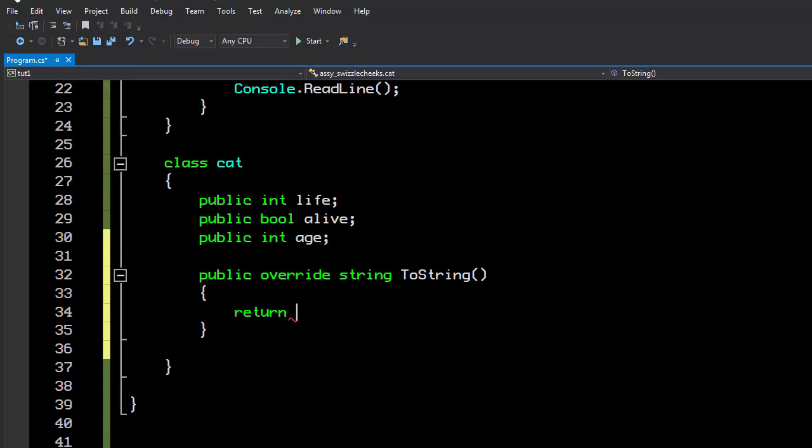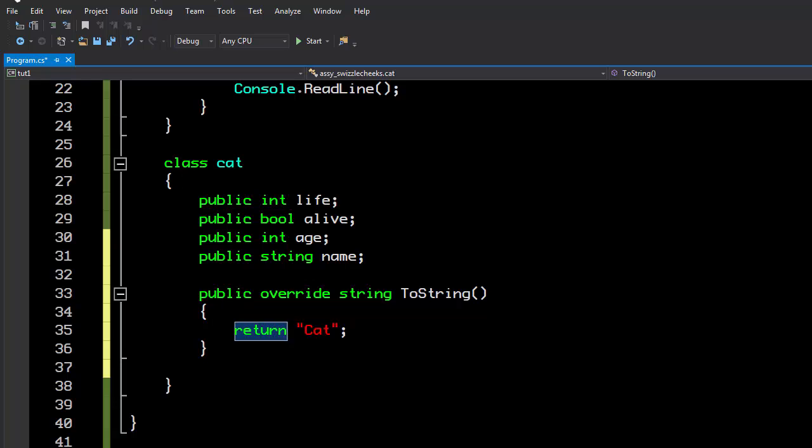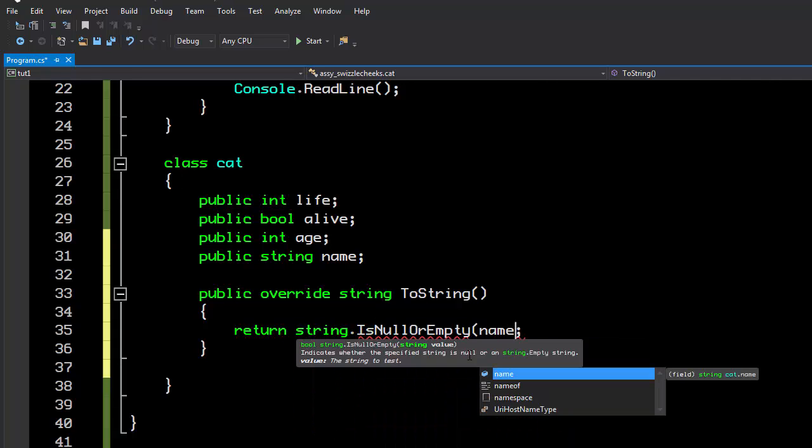We want to return the cat's name. So let's return cat, but we can also say that the cat has a name, which is a string. And if the cat has a name, we want to refer to it by its name. Otherwise, we should just call it a cat. So the way that we can do this is we can say string.IsNullOrEmpty, which will test to see if the name is there or not.